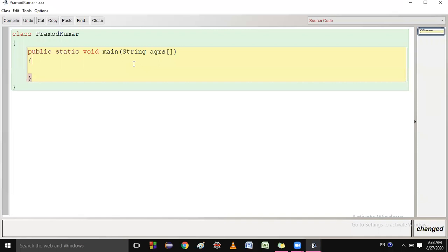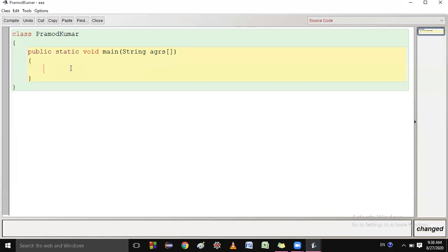If you convert a small data type to a big data type, there will be no problem and there is no need to write the cast operator. But if you do write the cast operator, that will not be a problem either. This is also called implicit conversion. Implicit conversion means converting a smaller data type to a greater data type. In this, there is no need to write the cast operator.